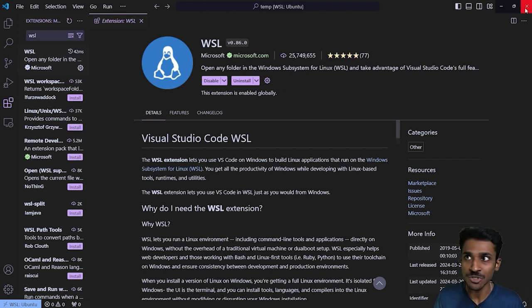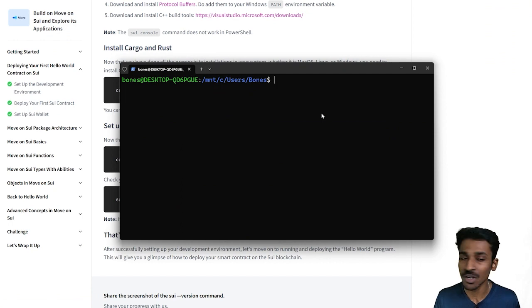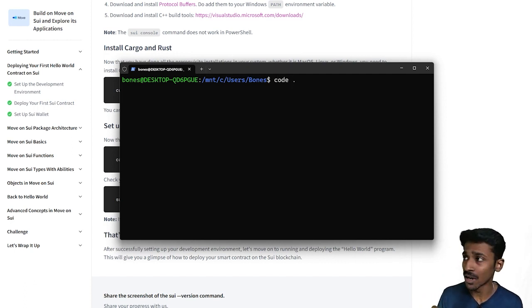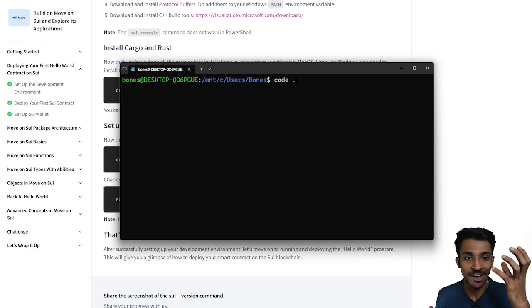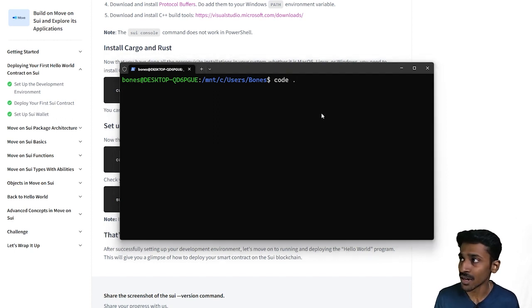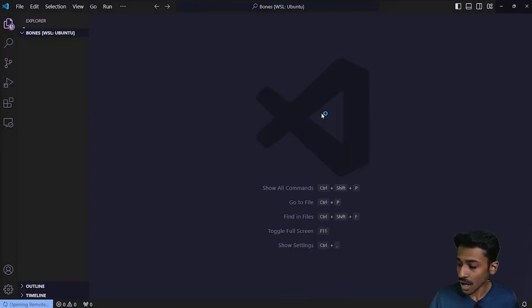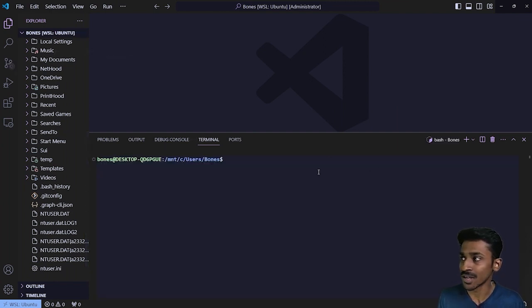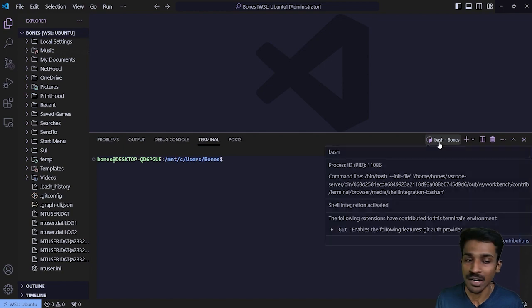Once this extension has been installed, you can close your VS Code, come down to your terminal over here. You can notice I'm still on the Windows Subsystem for Linux, and you just need to write code space dot. This will open VS Code within the subsystem, but technically the idea is our VS Code is running on Windows, but that VS Code will be able to access the files in our subsystem. That's what the extension was for. So I'm going to write code dot, and in the very next second, as you can see, I am currently inside of my Windows Subsystem for Linux, and my VS Code, you can check the terminal as well, is now currently running on Bash.